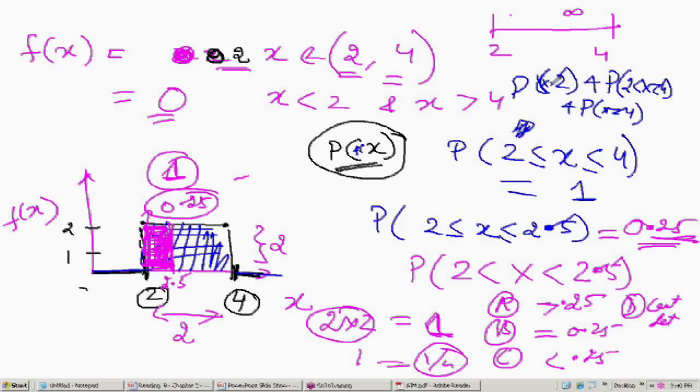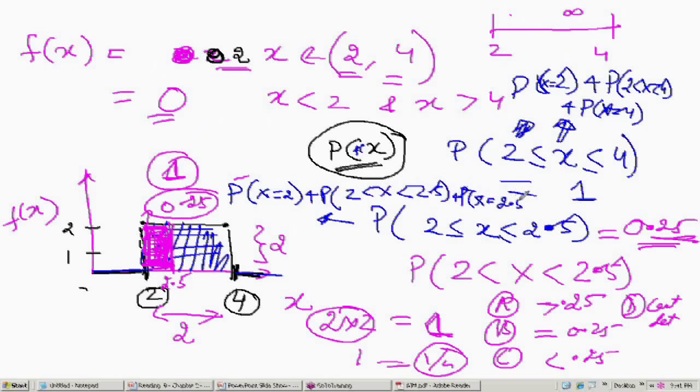Probability that x is equal to 2, plus probability 2 less than x is less than 4, plus probability x is equal to 4. Can I write this? This same thing I can write this way. Correct me if I am wrong. Or for that matter, can I write it this way? That is, the probability that x is equal to 2, plus the probability that 2 is less than x is less than 2.5, plus the probability x is equal to 2.5. Can I write this?